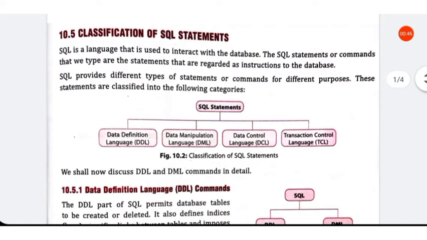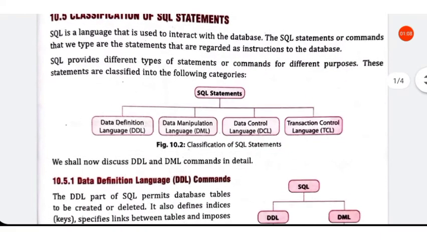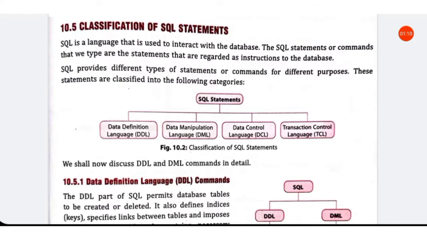SQL is a language that is used to interact with the database. The SQL statements or commands that we type are regarded as instructions to the database. SQL provides different types of statements or commands for different purposes.